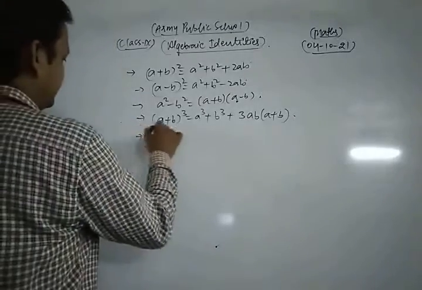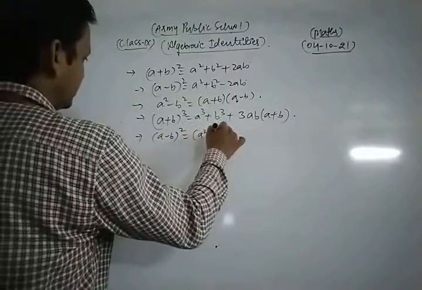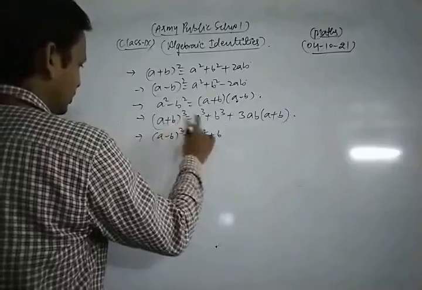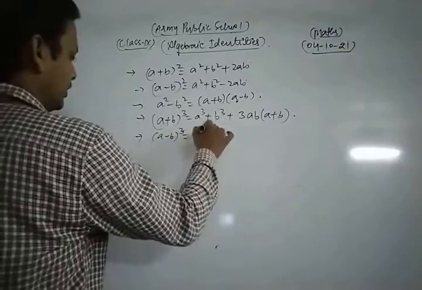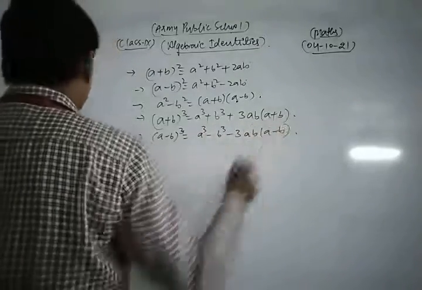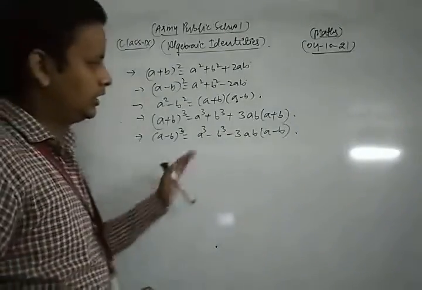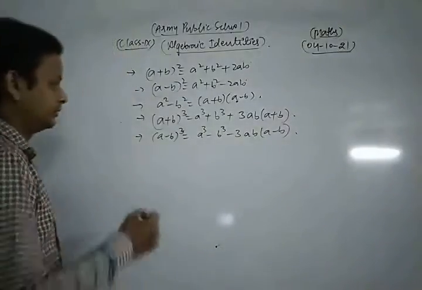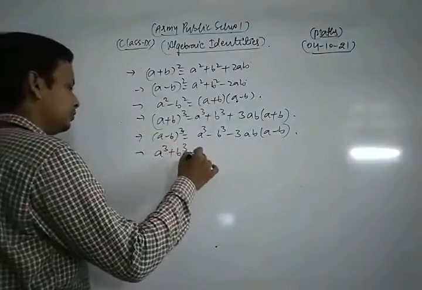Next one, (a minus b) whole cube, this is a cube minus b cube minus 3ab in bracket (a minus b). This is also a very important identity.